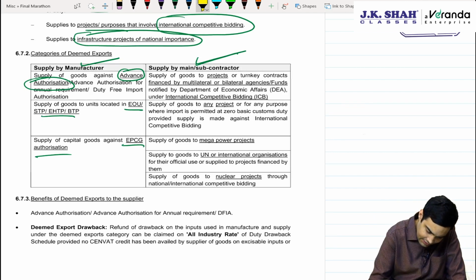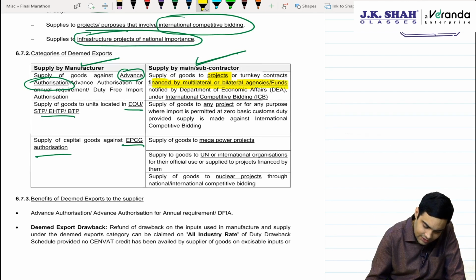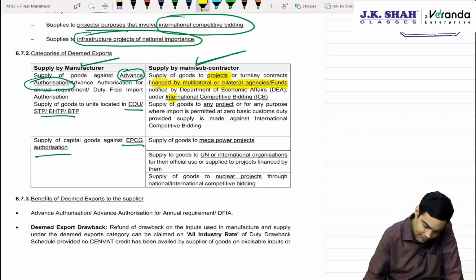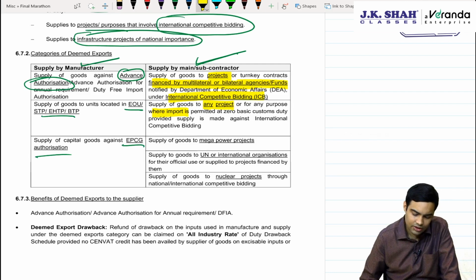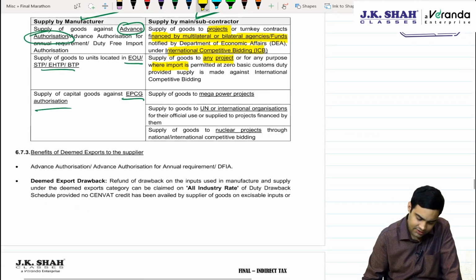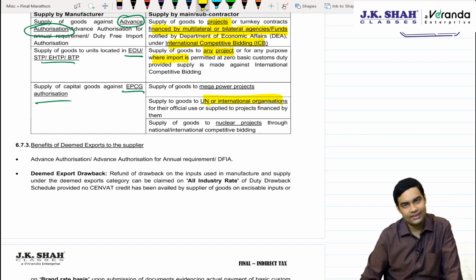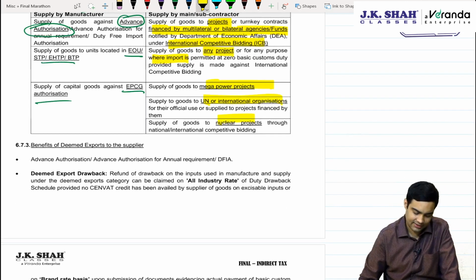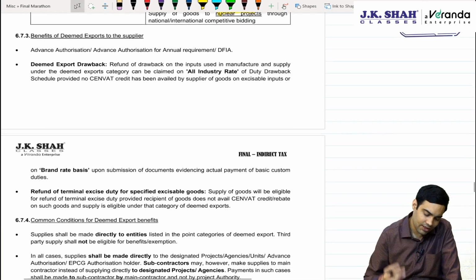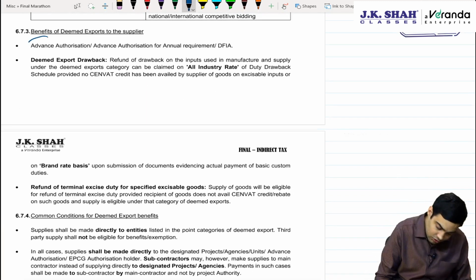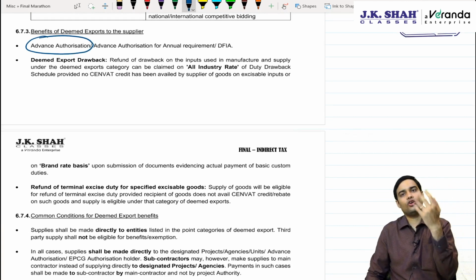Like any project which is financed by multilateral or bilateral agencies under international competitive bidding, or any project where import is permitted at zero customs duty, again international competitive bidding projects, supply to UN or international organizations, mega power projects and nuclear projects. Benefit basically, see, if you are a deemed exporter, you can also take advance authorization for your